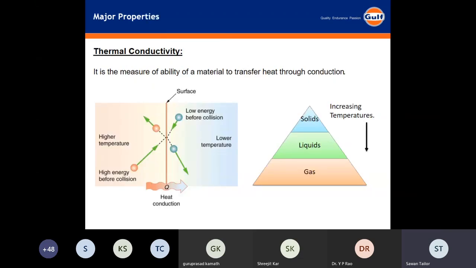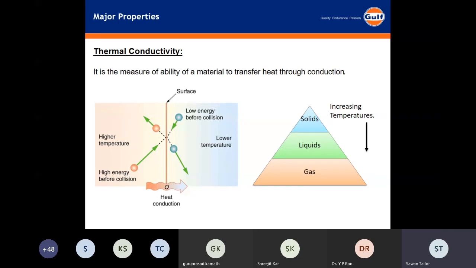So the first one is thermal conductivity. Thermal conductivity is the ability of a material to transfer heat. It is the heat transfer that takes place inside a fluid due to the agitation of molecules which are close to each other. In solids, since the molecules are very close to each other, heat transfer is very easy. As the temperature increases, the distance between the molecules also increases. Therefore, as the temperature increases, the thermal conductivity of a particular fluid or gas goes on decreasing.